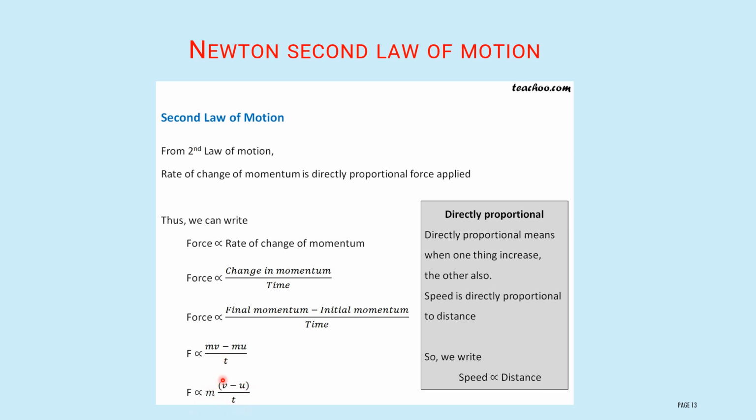V minus u represents the change in velocity, divided by time. Change in velocity divided by time is nothing but acceleration. Therefore F is directly proportional to m into a, otherwise F = ma. That is the mathematical equation for Newton's second law of motion.